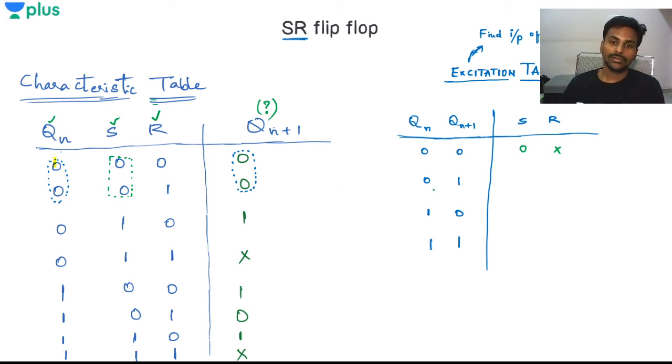Now, whenever Qn is 0 and Qn plus 1 is 1, this is case 1. Qn is 0, Qn plus 1 is 1, and we even have Qn as 0 and Qn plus 1 as 1 in this case too. Even here I can clearly say what the values of S and R are going to be. S value is nothing but... do you have any doubts? Do comment over here, I'll see that.